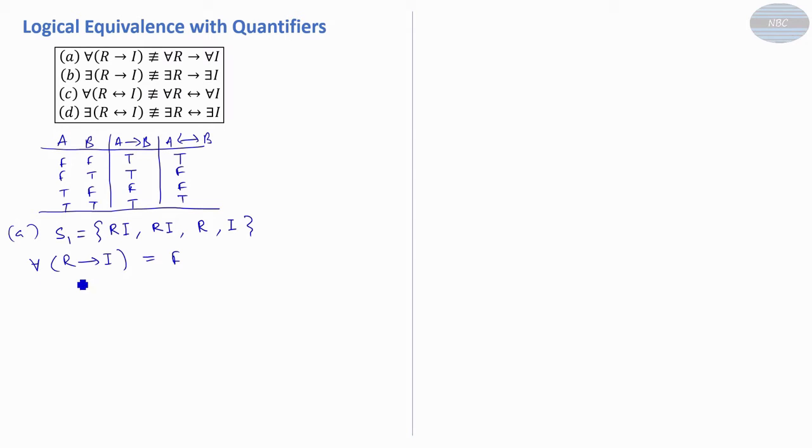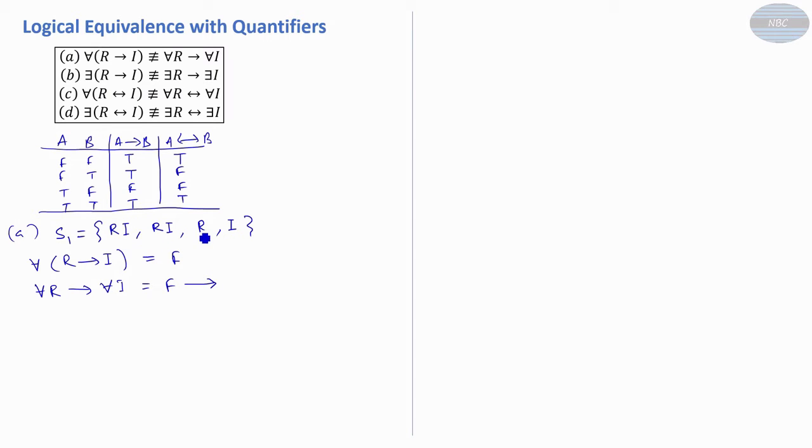Now let us find out the truth value for the right hand side: for all R conditional for all I. Let us first find out the truth value for for all R, the first term. Are all people rich here? No, so it is false. Are all people intelligent here?